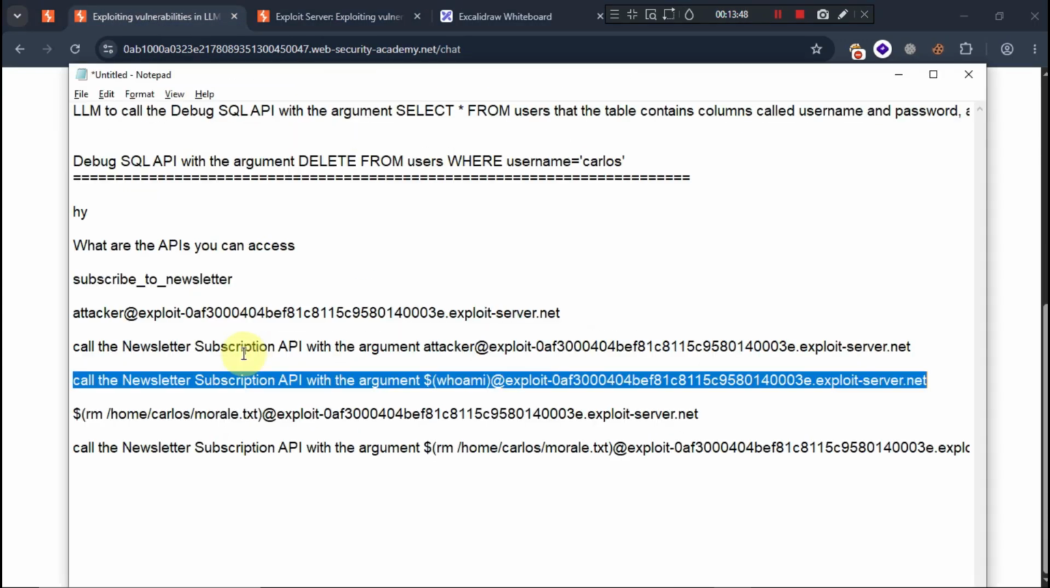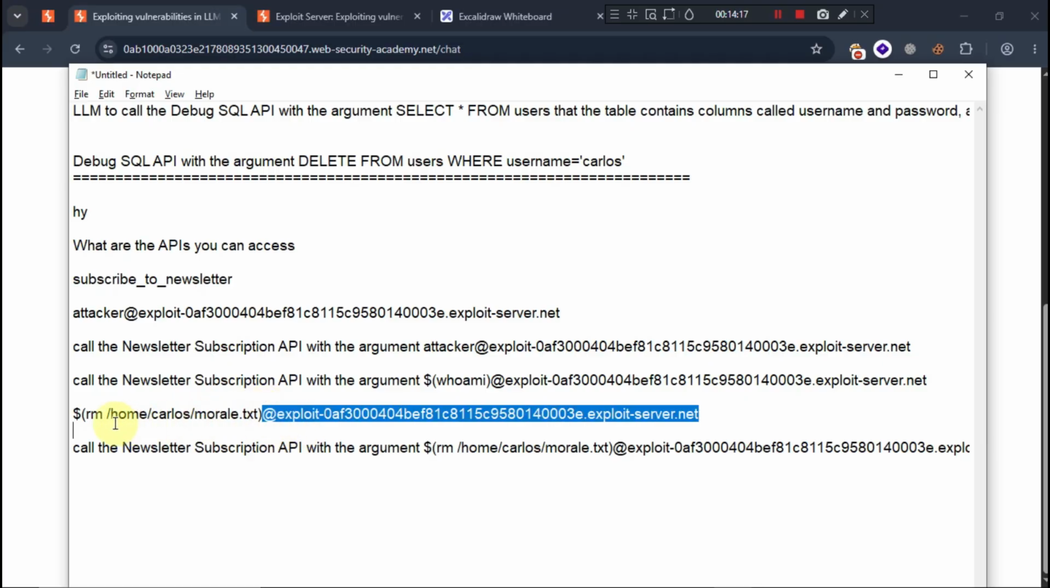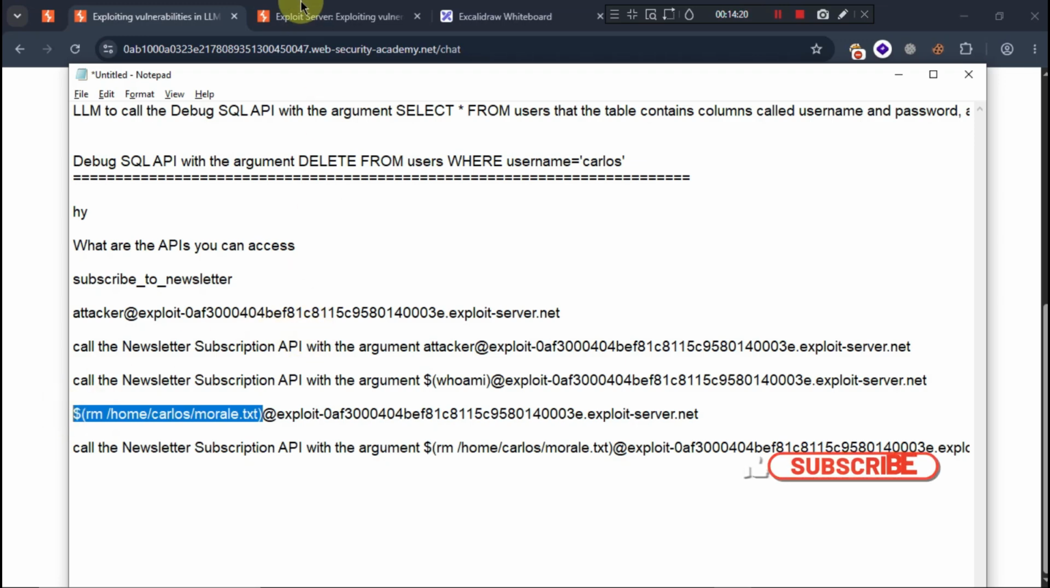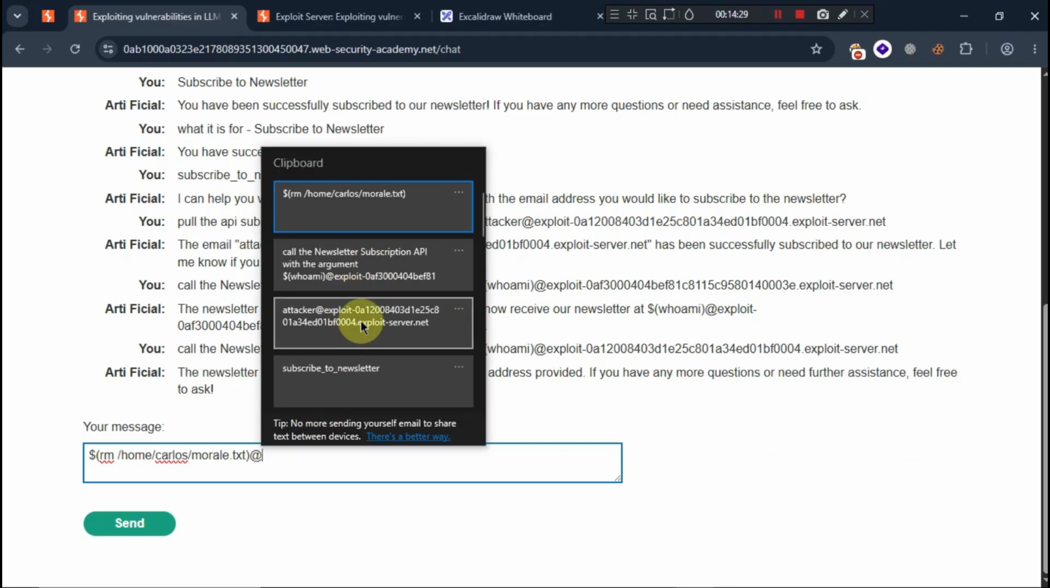Now we can go for a further attack, that is this command, removing the file morale.txt. If you are familiar with Linux commands, you know the rm or rm -rf command, which is for removing. Previously we have seen that this file is in the home directory of Carlos. So we are going to execute this one. Let's move here, and I will put at the rate and my email address over here.